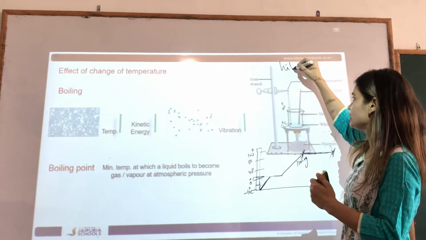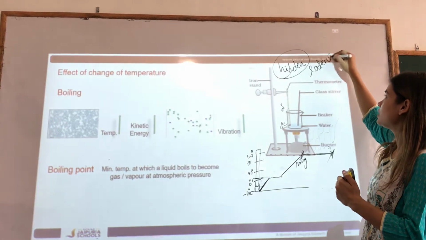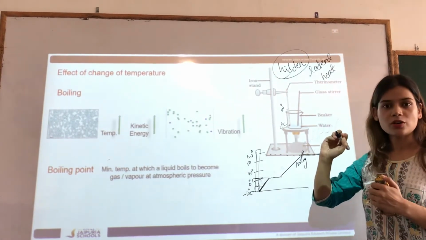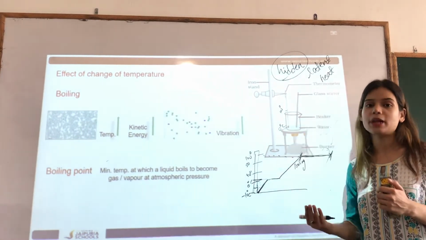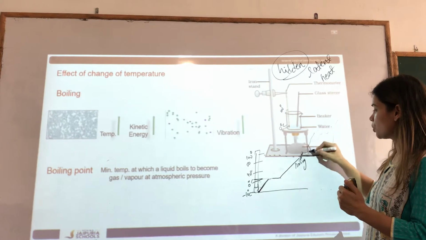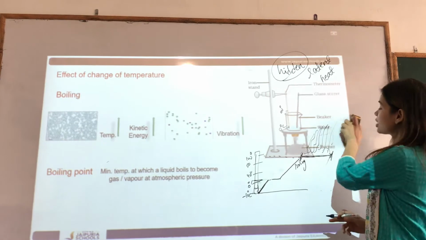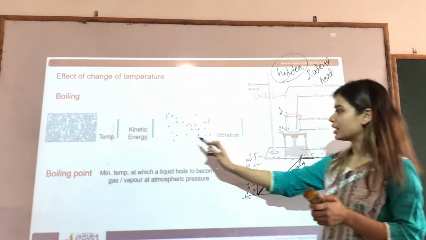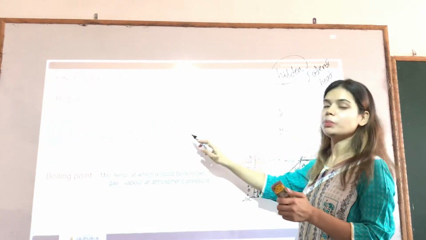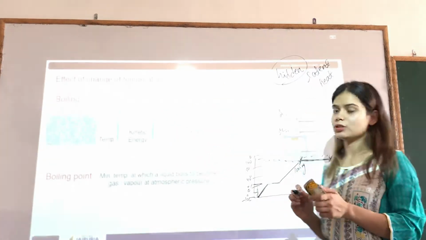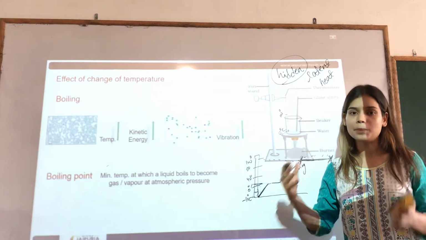That hidden heat is what we call latent heat. That hidden heat is what we call the latent heat of vaporization, because that heat is required by the water molecules to convert into vapor. So that heat is actually not hidden, it was absorbed by these molecules to evaporate. That energy was absorbed by these water molecules to evaporate. That is the reason why during this period of time there was no increase in the temperature.